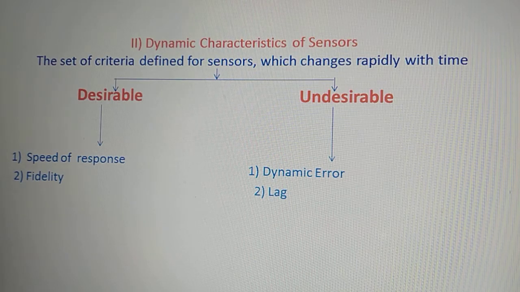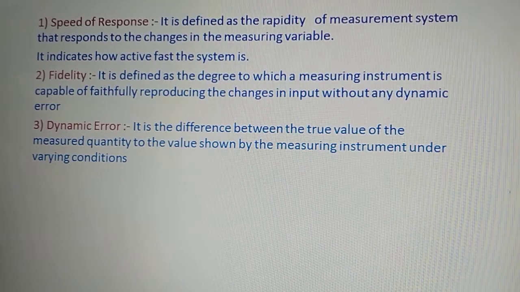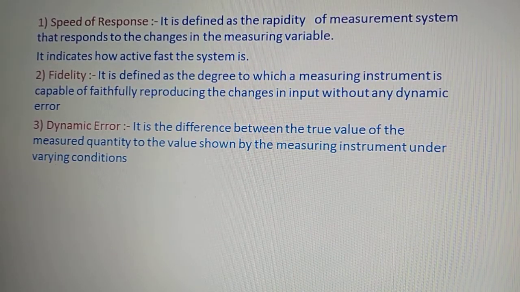Now, the dynamic characteristics of sensors are a set of criteria defined for the sensor which changes rapidly with time, which varies with time. Those are called the dynamic characteristics of a sensor. Now, let's study one by one all the four dynamic characteristics of a sensor.